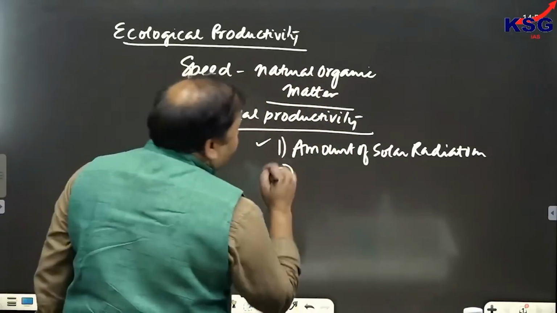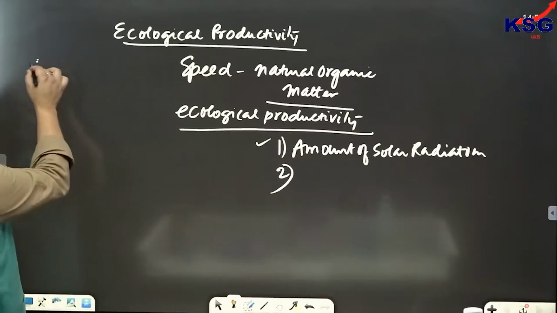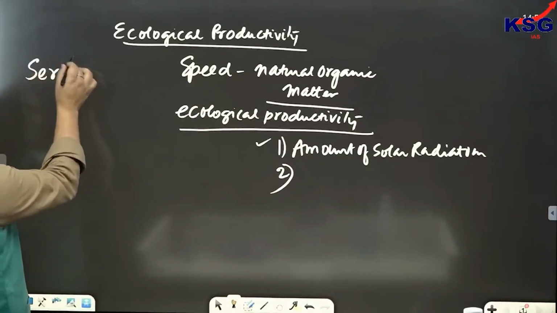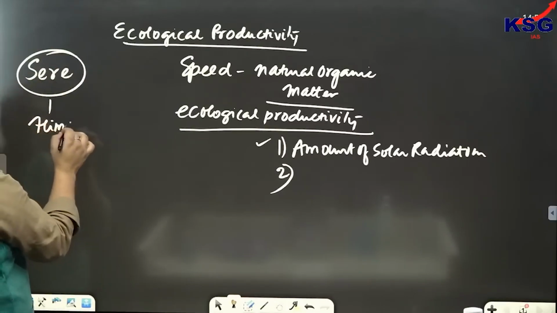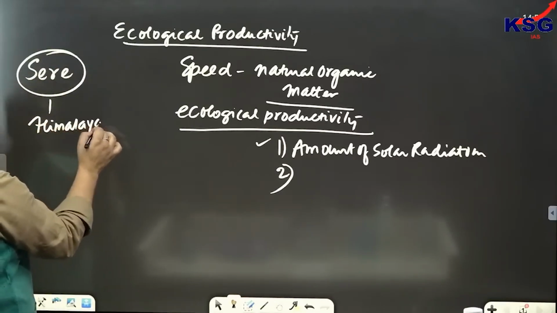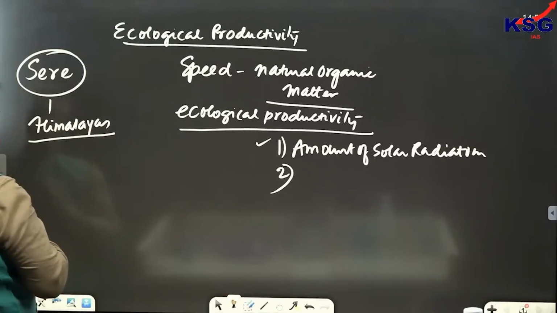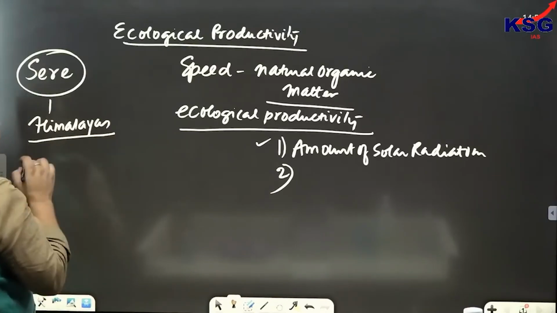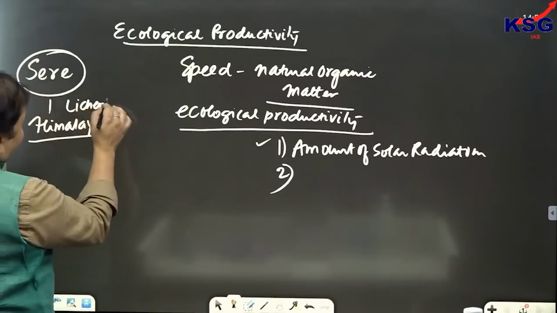And we can see the best example, just 1 minute here, one thing I missed. The best example of sere is the Himalayas. Why? You can see in the greater Himalayas, snow-capped mountains are there. But where these snow-capped mountains are not there, you would find lichens and mosses in large numbers.